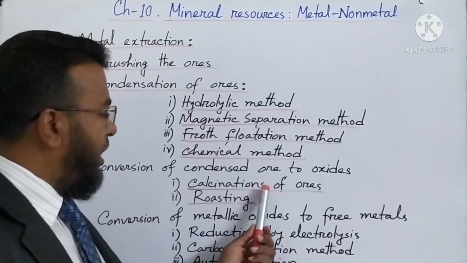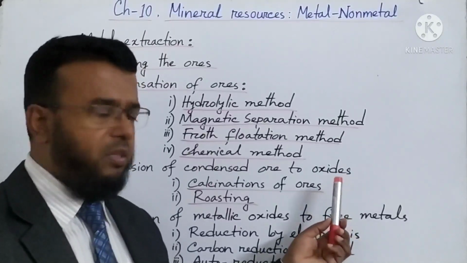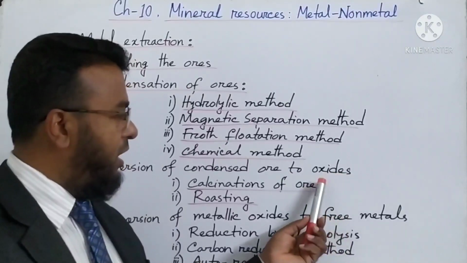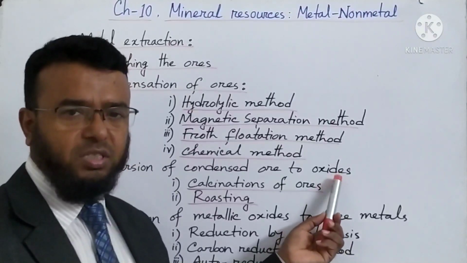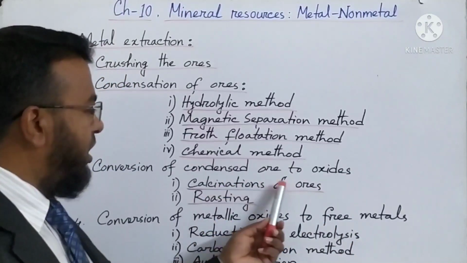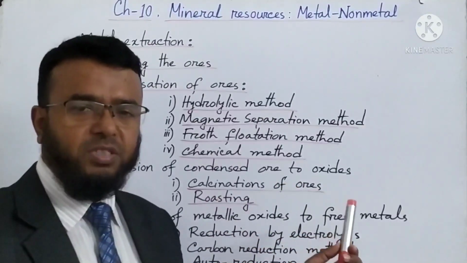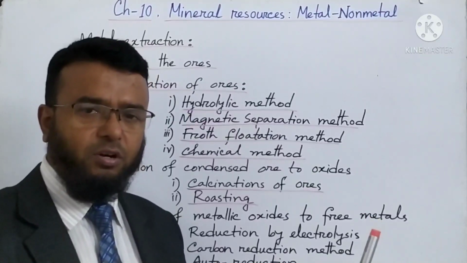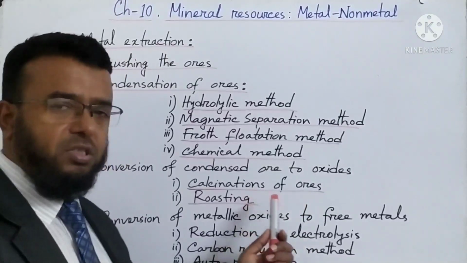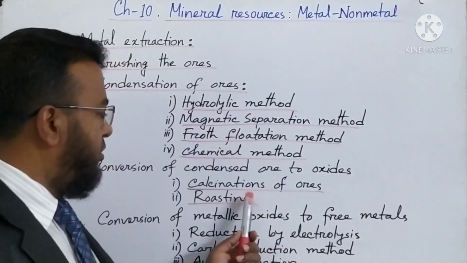Then we have discussed calcination of ores and roasting also, to convert condensed ore to oxides. If the condensed ore is heated below the melting point in absence of air, then organic substances and moisture are removed, and this process is called calcination of ores. Then we have discussed roasting. If sulfide ore is heated below the melting point of the ores in presence of air, then organic substances and moisture are removed, and that process is called roasting.